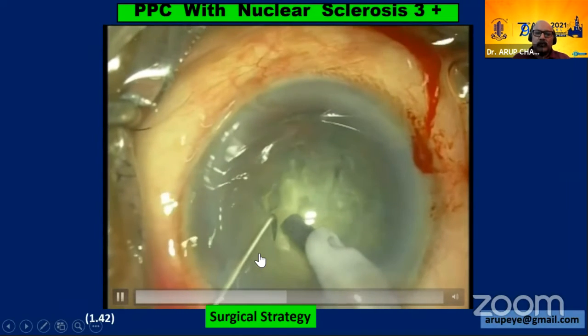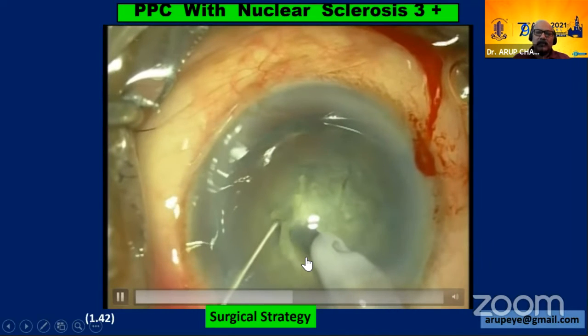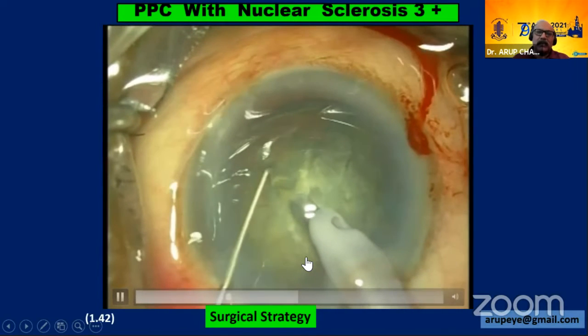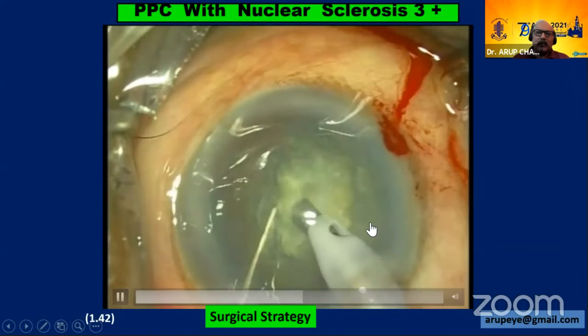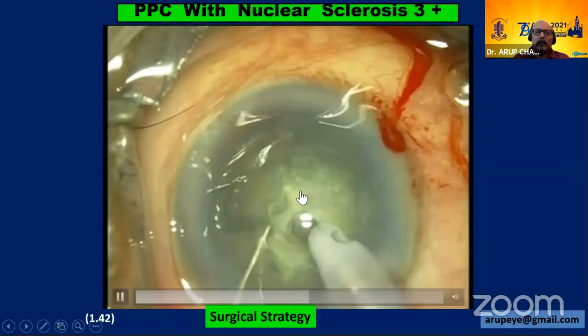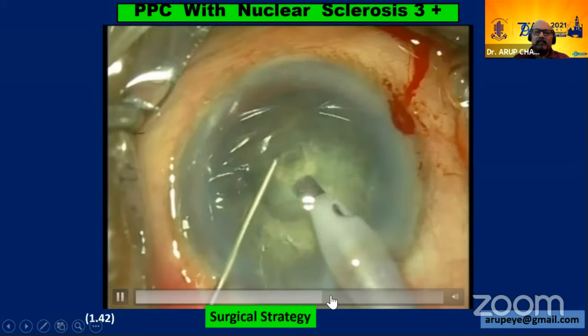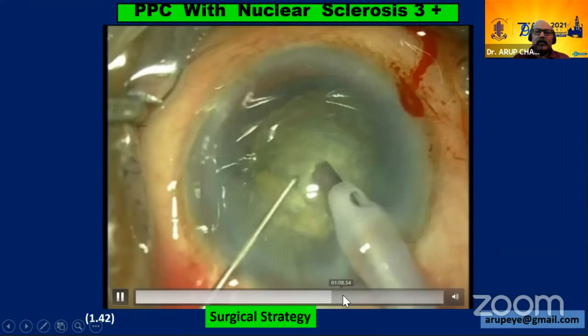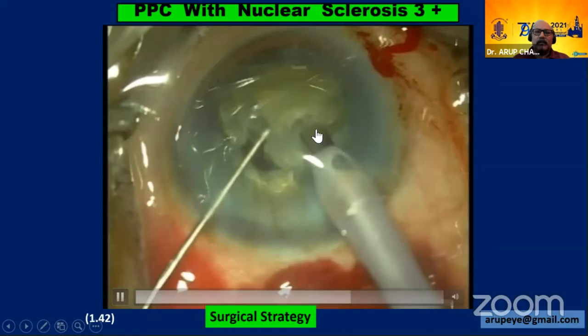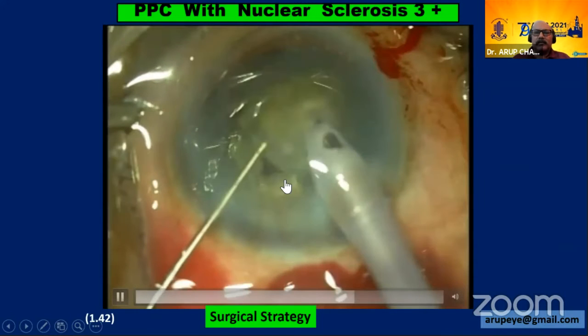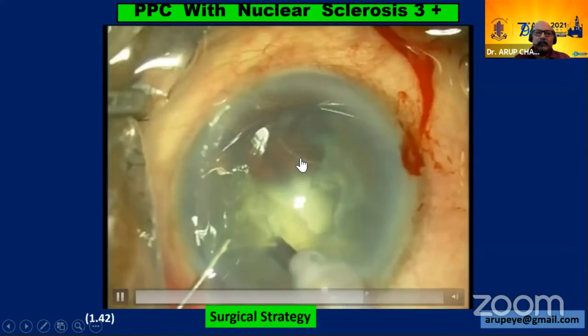Since I should not be rotating the nucleus, I just tilt the phaco handpiece, and I get an appropriate chop of almost 4 or 5 clock hours. Then I have a big chunk of the nucleus which is emulsified, and thereby I have more space. You'll be seeing it in the central and the nasal part of the capsular bag.